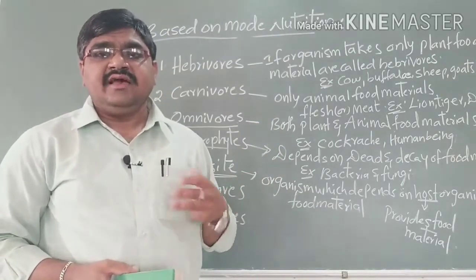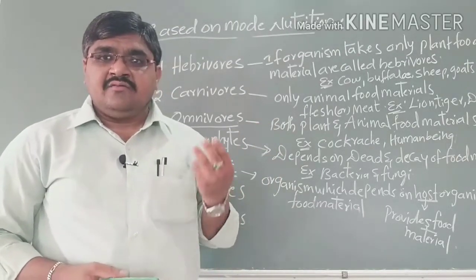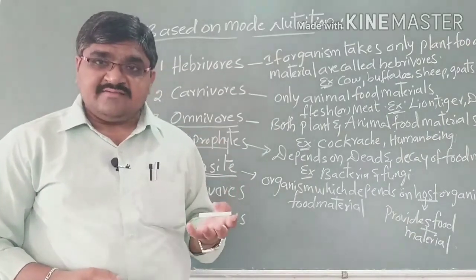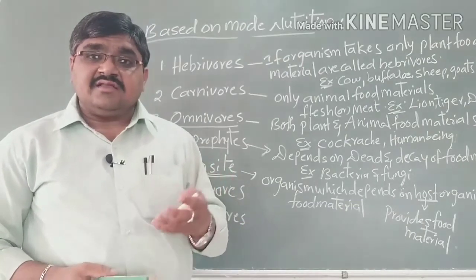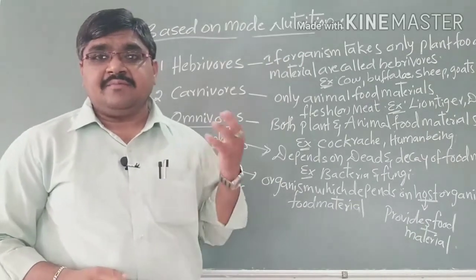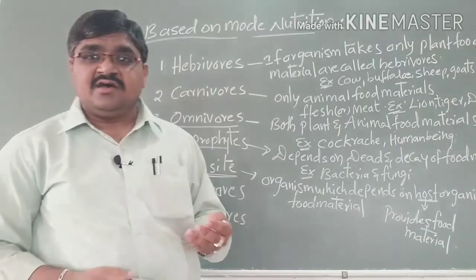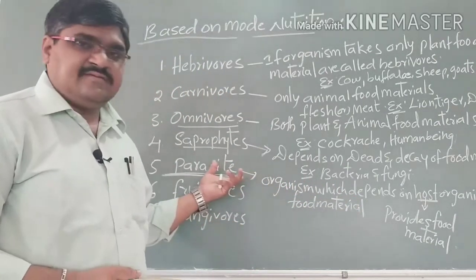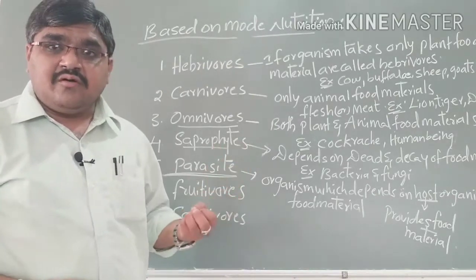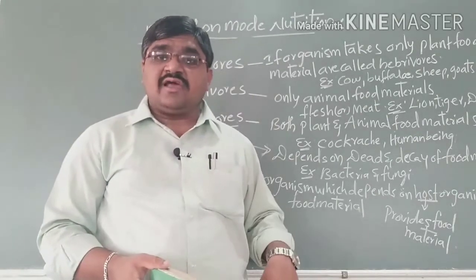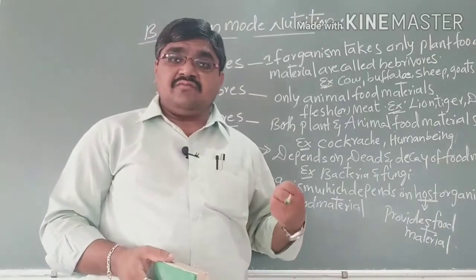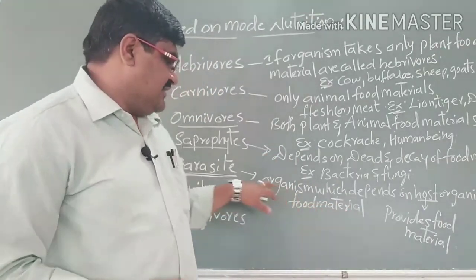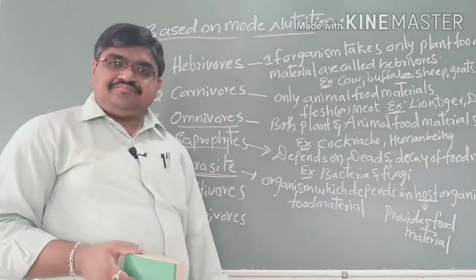parasites. Example, in our family, the parents and young ones: the parents are the host organisms and the young ones are the parasites. Here they provide food materials for the young ones, so we can call them the host organisms. And the parasites which take food material from the host organism are called the parasites.